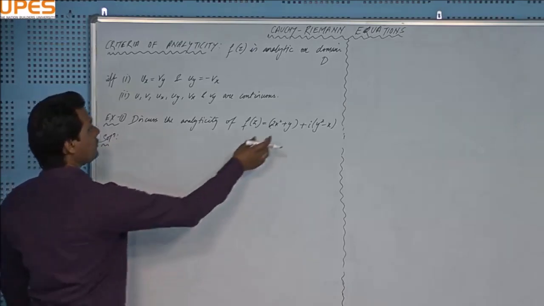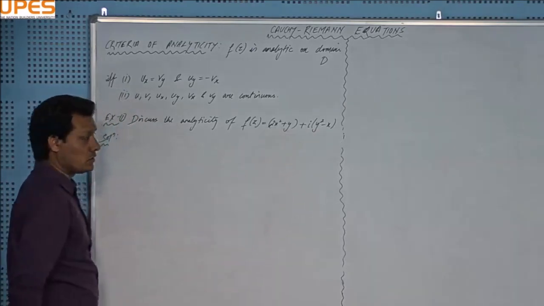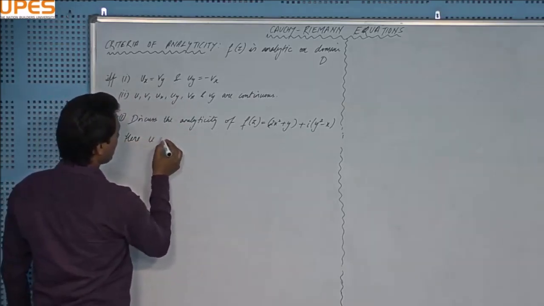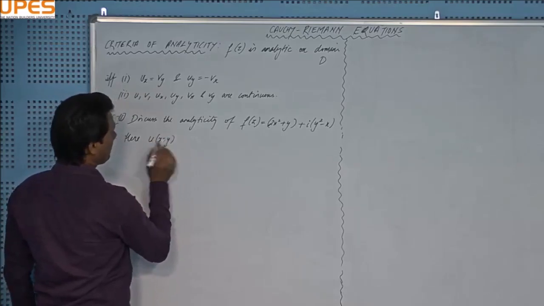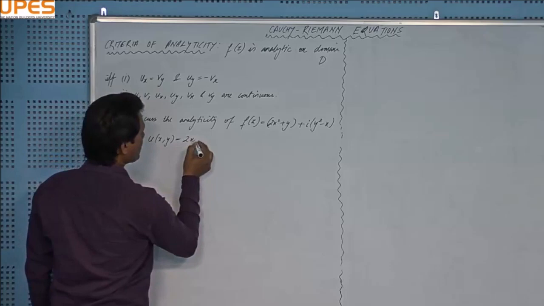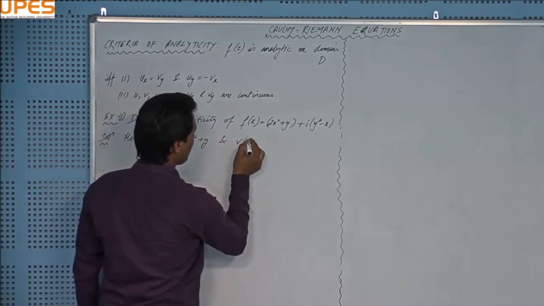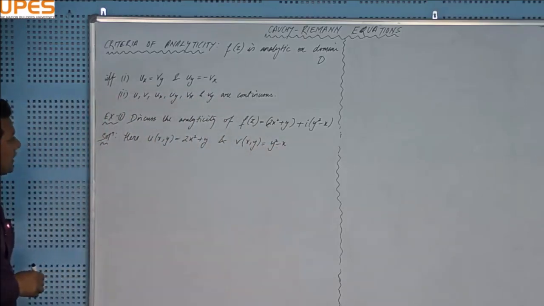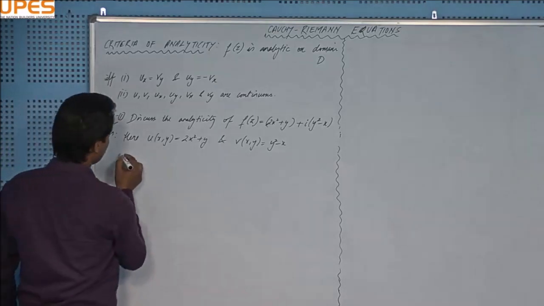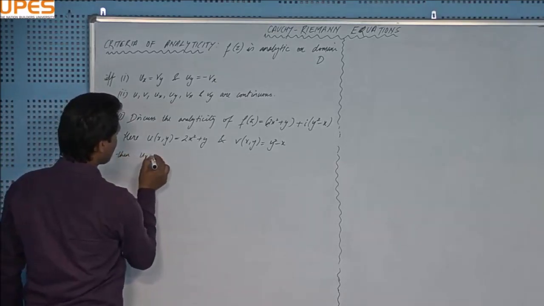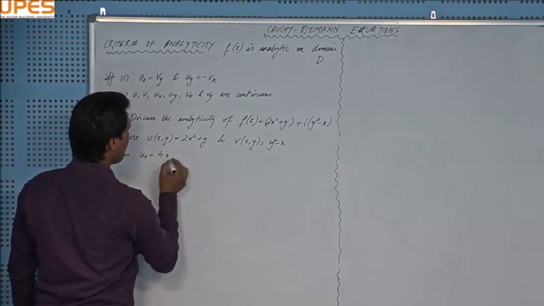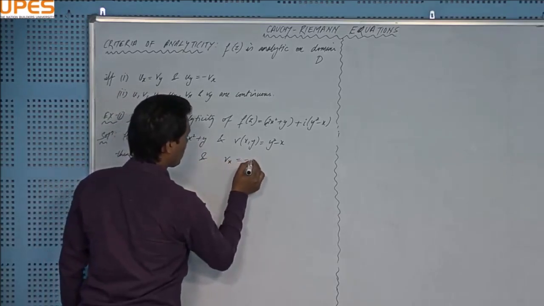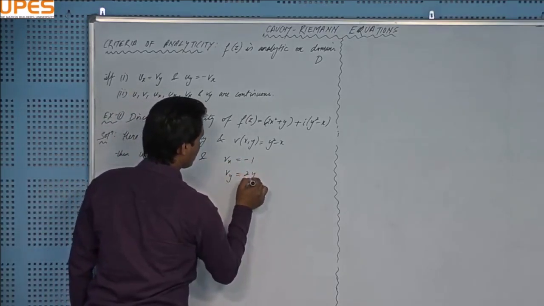Solution. First, picking up the values of u and v. This is the real part of the complex function and this is the imaginary part. So u, more precisely u(x, y), because u will be a function of x and y, is equal to 2x squared plus y, and v is equal to y squared minus x. Finding their partial derivatives, del u over del x is equal to 4x, del u over del y equal to 1, del v over del x equal to minus 1, and del v over del y equal to 2y.